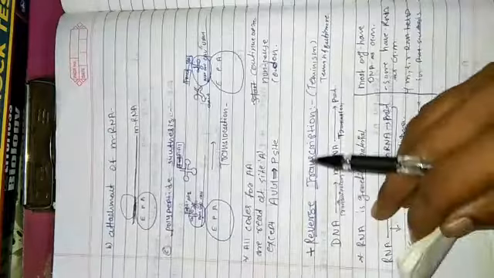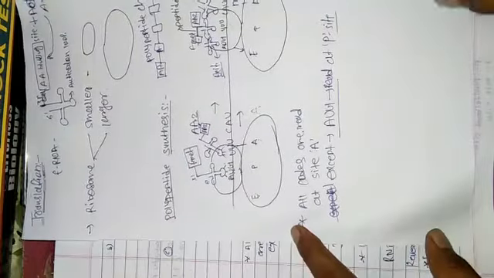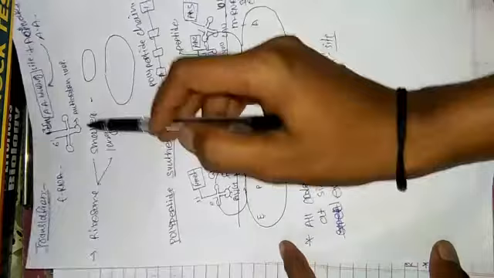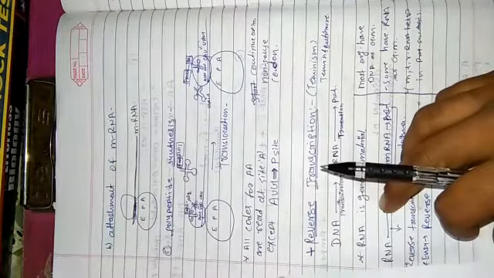Basically it takes place in three steps. First step is the activation of amino acids. Second is the transfer of the activated amino acid to the ribosome. And last is the protein synthesis, which also includes three steps.